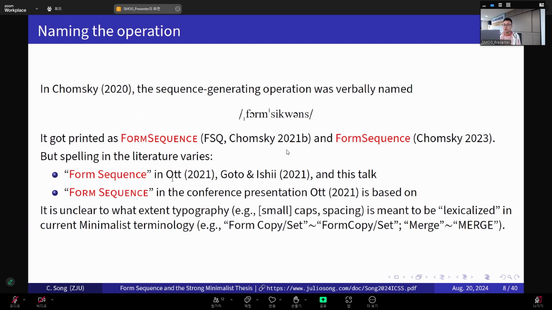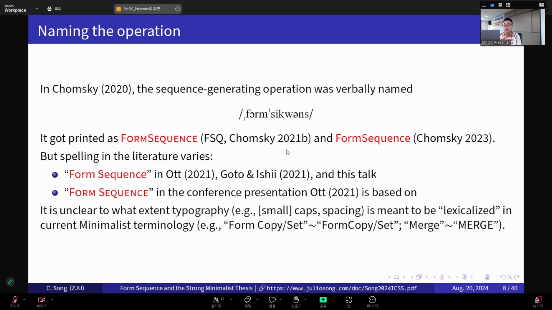Okay, so there seems, in general, to be some sort of uncertainty at this moment in our community as to how to write not just Form Sequence, but also other terms like this, beginning with Form. And also, I have a feeling that it is generally unclear at this point in history to what extent typographical features like capitalization, small capitals, and spacing are meant to be lexicalized in current linguistic terminology or nomenclature. But in this talk, I will simply use Form Sequence as spaced.